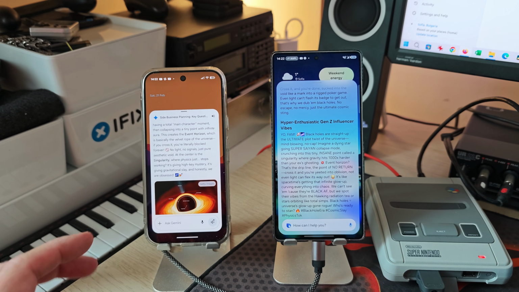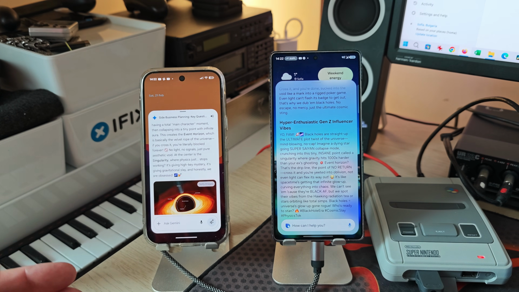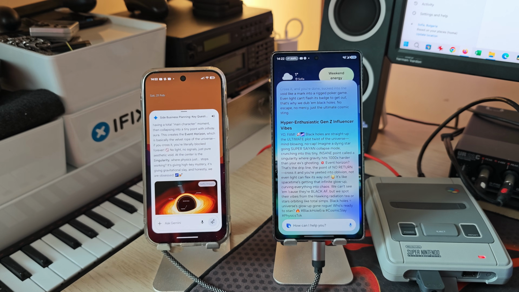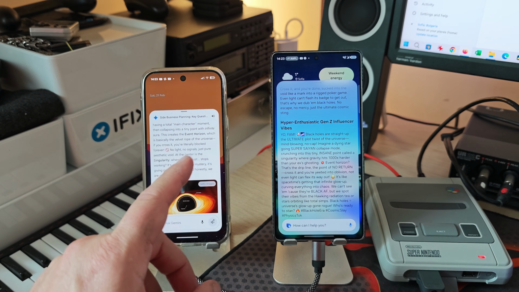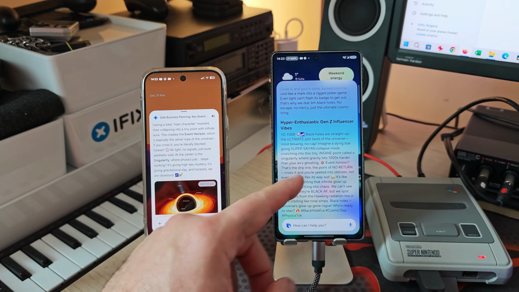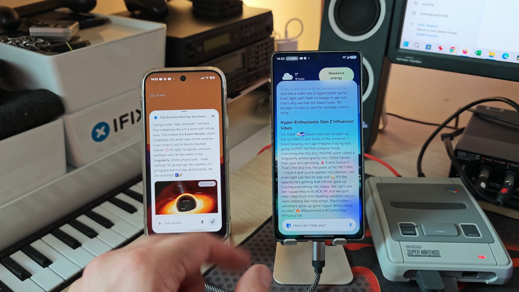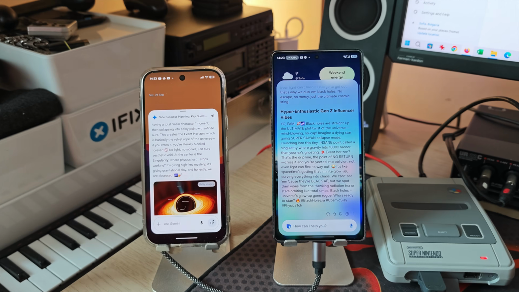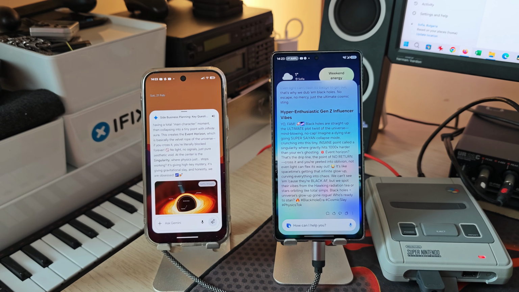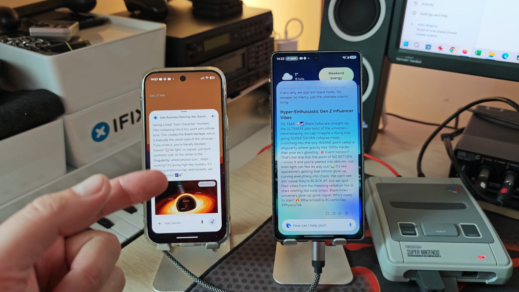Honestly, I like the fact that Gemini is just asking me some more follow-up questions, but Bixby Perplexity was doing this as well. Also in this test, Gemini also used the long AI dash that I don't like so much. I'm no Gen Z, right? Don't get me wrong, but I have a feeling that this probably might be a bit more suitable because I was able to identify some of this Gen Z slang. If you're watching this video and you're Gen Z, let me know which one was actually better.